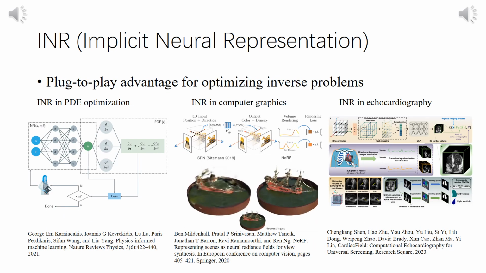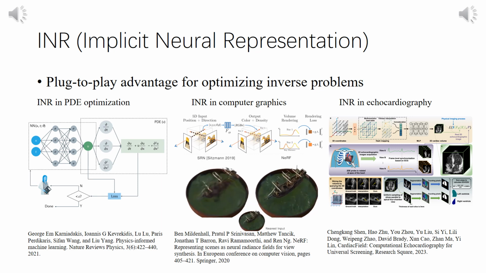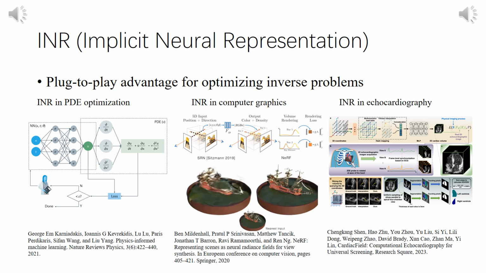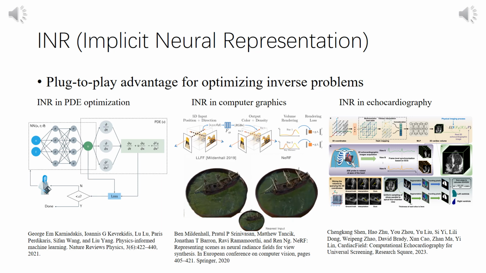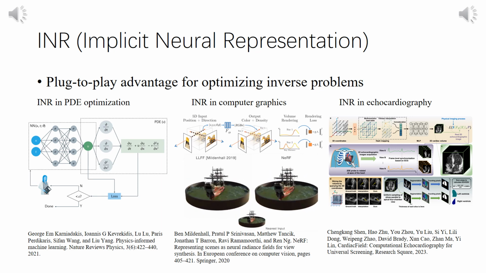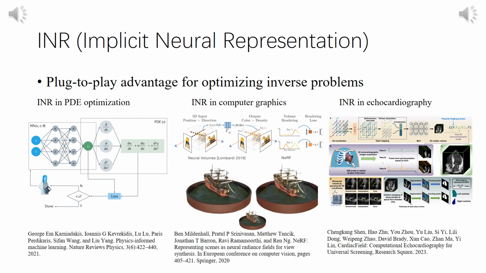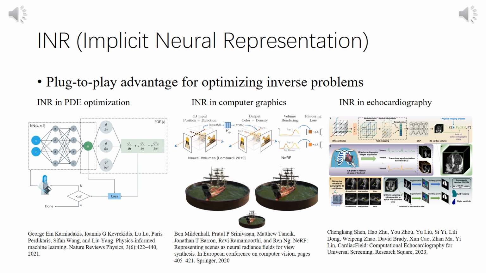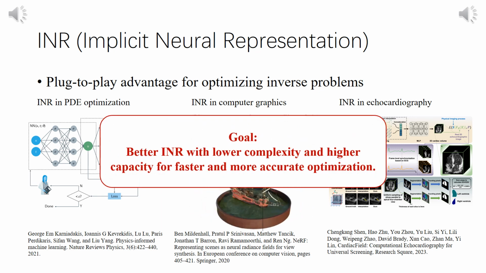It has a plug-and-play advantage for optimizing inverse problems. By representing the signal to be optimized using implicit neural representation and encoding differentiable physical mechanisms into the loss function design, such as the Raymarching rendering, Fresnel diffraction propagation and partial differential equations, it could be applied to solve different problems, such as the PDE optimization, novel view synthesis and 3D cardiac. As a result, it is necessary to design one with lower complexity and higher capacity for faster and more accurate inverse optimization.